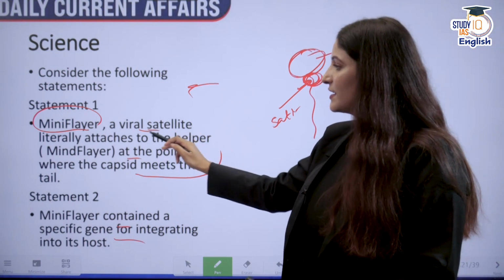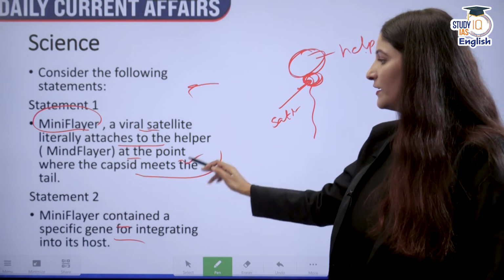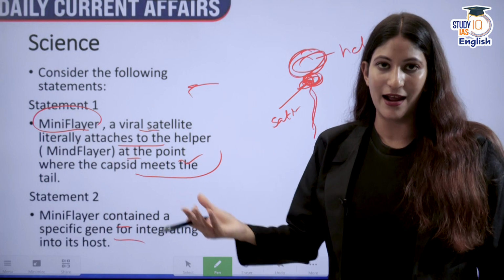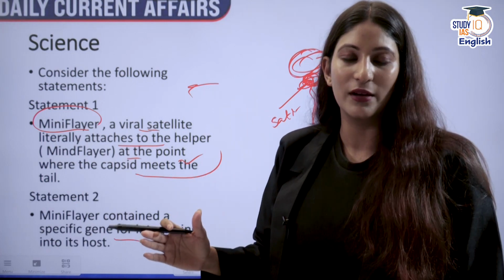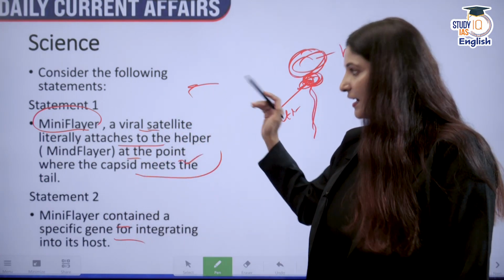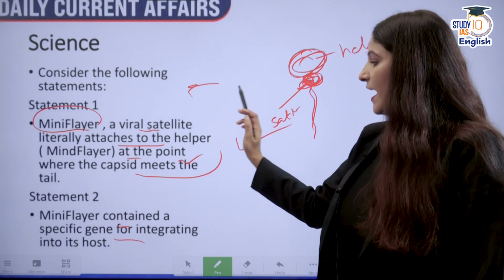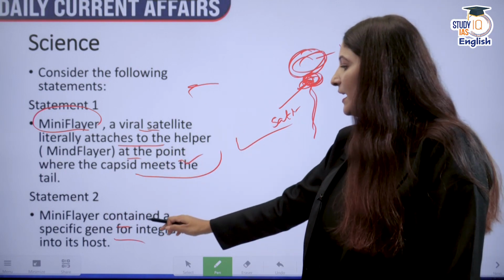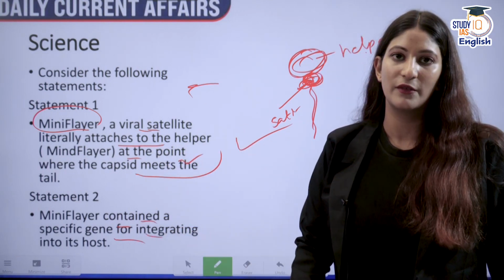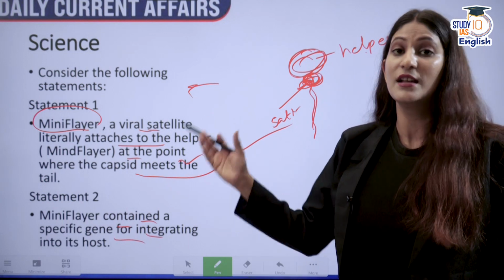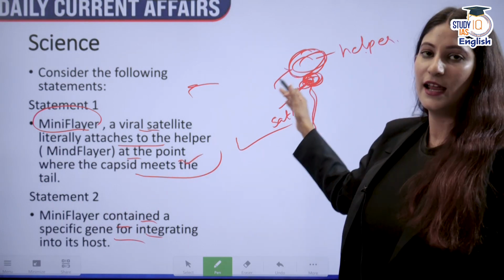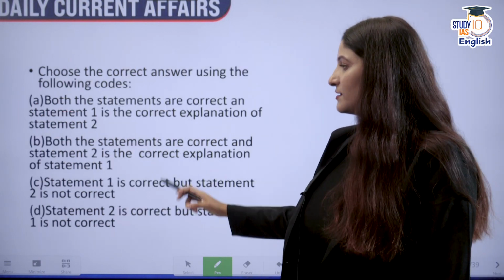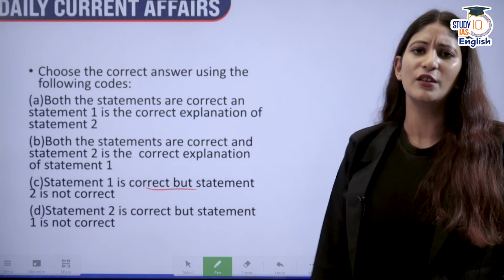So Mini Flare, the viral satellite, literally attaches to the helper at the point where the capsid, here is the capsid, meets the tail, and here is the neck supposedly, like vampires bite on the neck as we see in the movies. Similarly it does it. That is why it is a vampire virus. Statement 1 is correct. And Mini Flare, the viral satellite which is infecting, did not have any specific gene for integrating itself into the host. That means it is completely relying on the helper so that it can take it forward. Alright, statement 1 is correct, statement 2 is not.